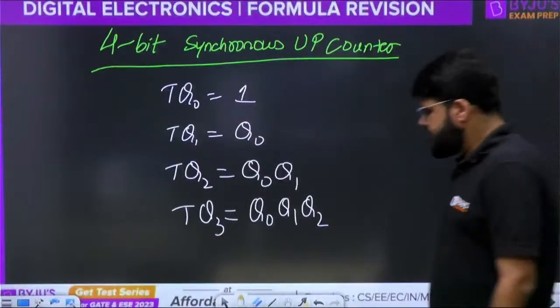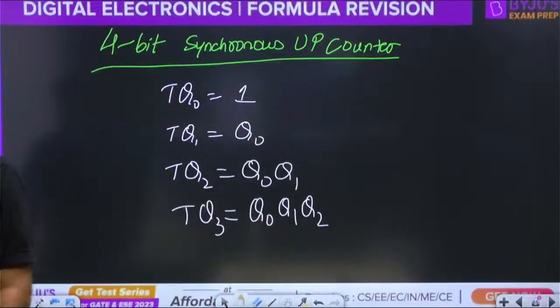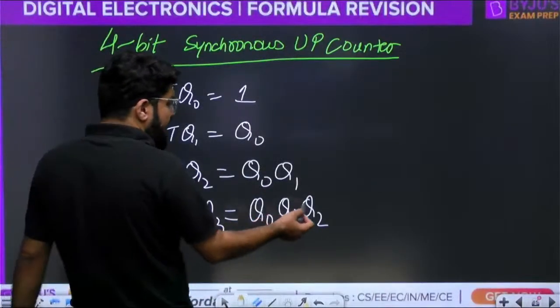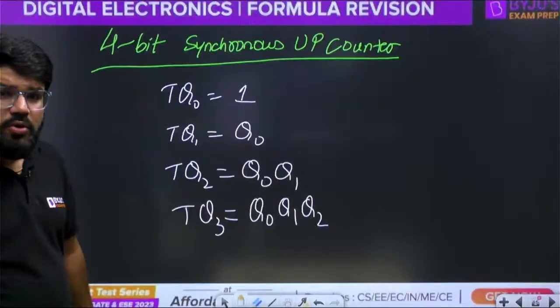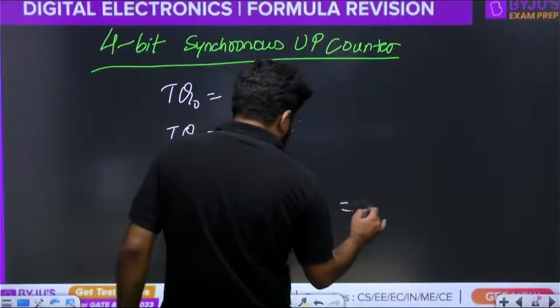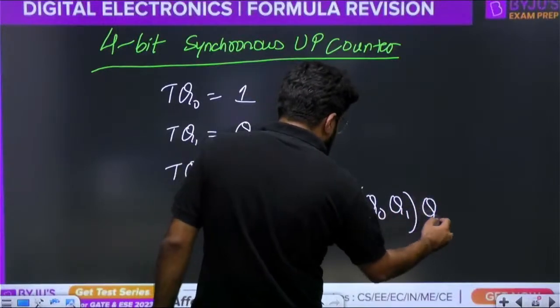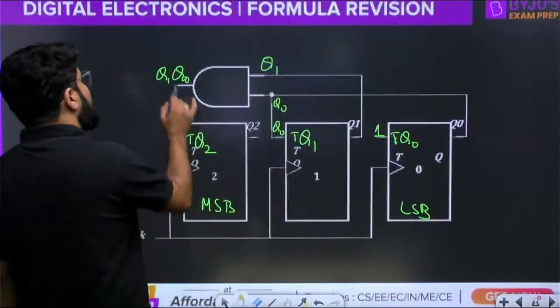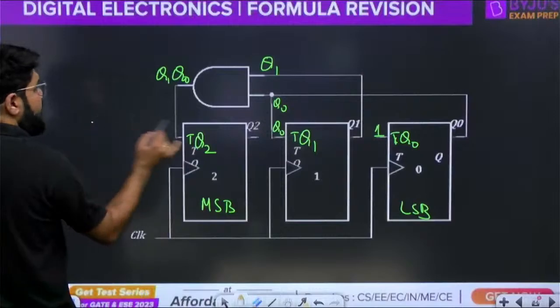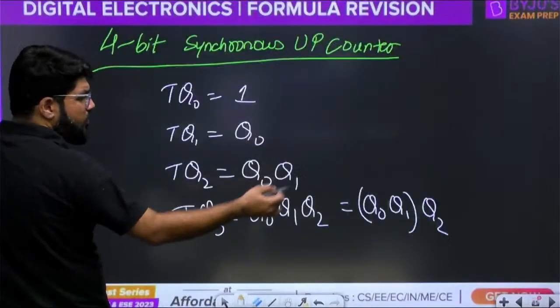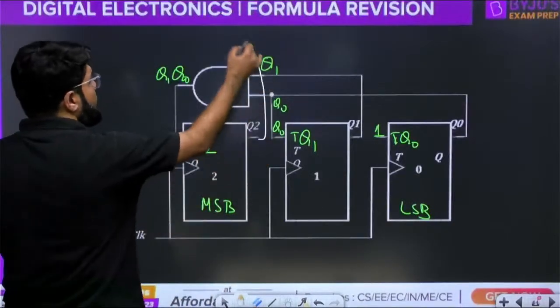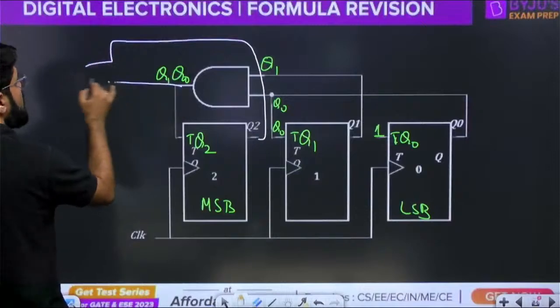चलिए बहुत ही बढ़िया. This is what is the answer. Now, does it mean that you need a 3-input AND gate? No, you don't need a 3-input AND gate, because this can be written like this: Q0, Q1, Q2. Q0, Q1 तो बेटा already निकाल दिया है, right? There will be one more product with the Q2.